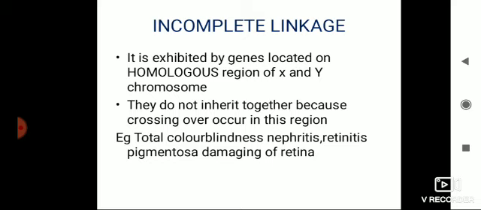Example, total color blindness. What is total color blindness? The person cannot distinguish any color, cannot make out any color. That is, he cannot recognize red, green, blue, white. All appear to be gray. Nephritis is a kidney disease. Retinitis means a disease of the retina of the eye, so the retina is damaged in such people.